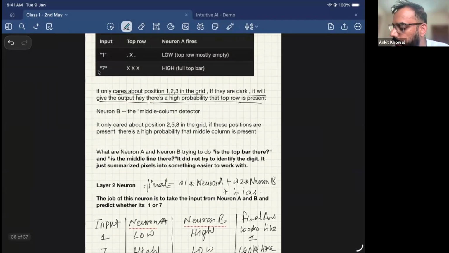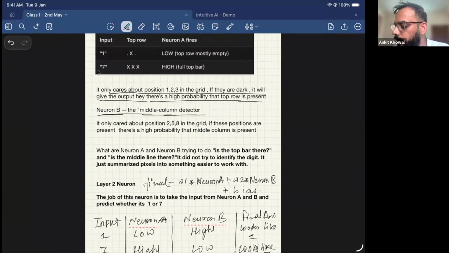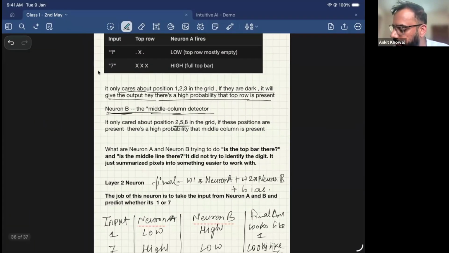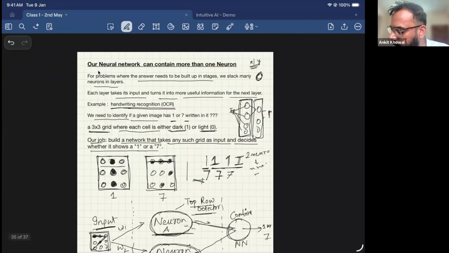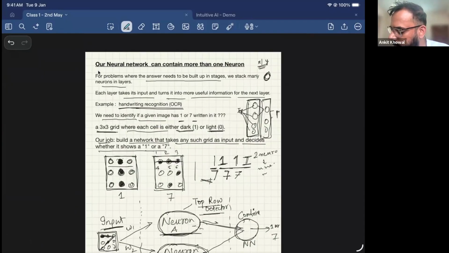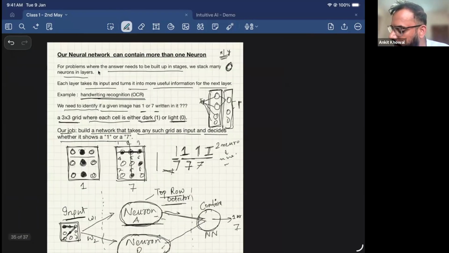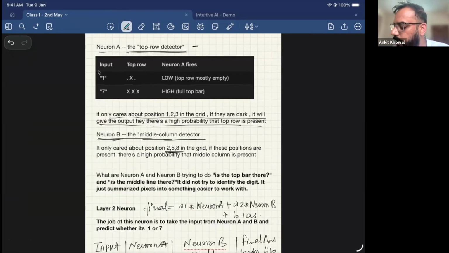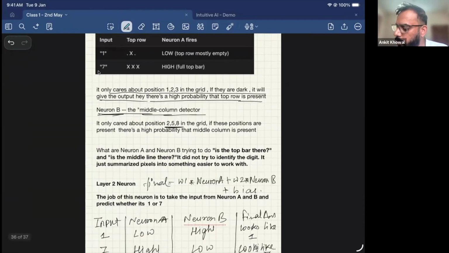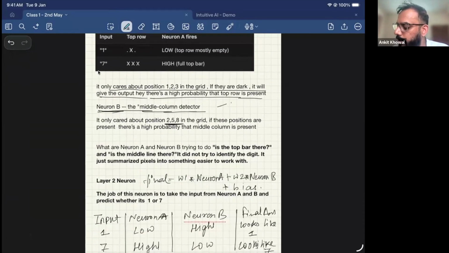Similarly, we'll have a neuron B, which will say whether the middle column is present or not, the middle column detector, right? Neuron B only takes care of 258. 258 is something like this: 1, 2, 3, 4, 5, 6, 7, 8, 9. So 258 is this thing. Neuron B takes care of whether 258 in the grid is lit or not. So for 1, it will say that there's a high probability that the middle column is present. For 7, it will say it's a low probability because not all the middle column cells are lit, right?